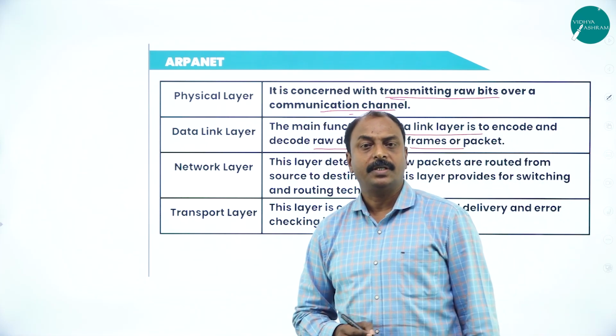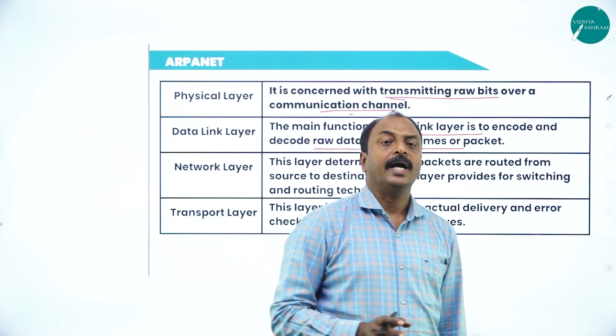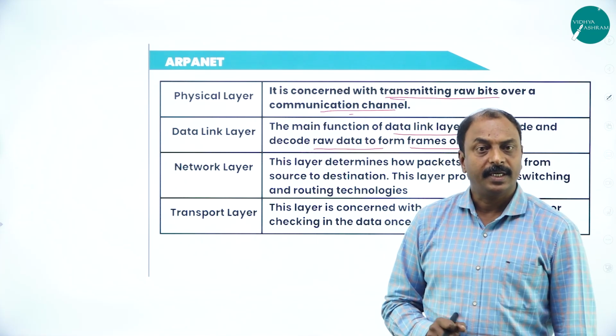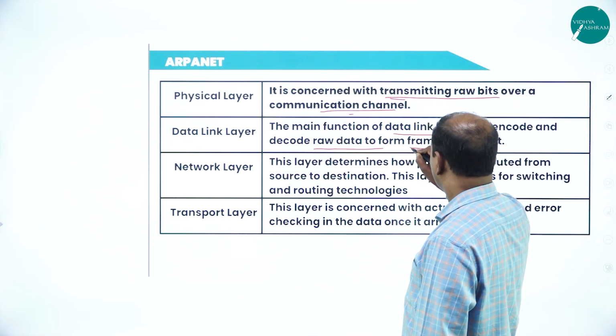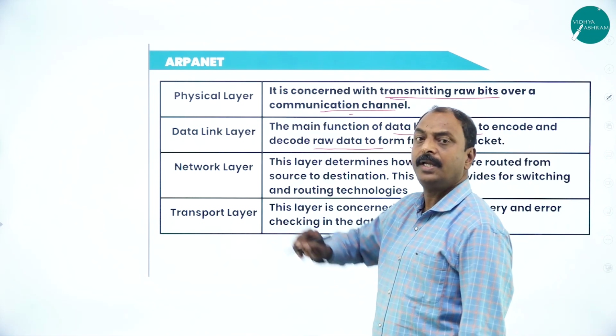So whatever the data you are sending from host computer to destination, at the host computer, the data is divided into number of frames or number of packets at the data link layer.